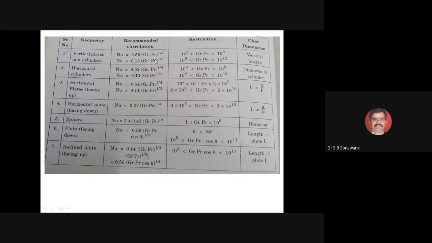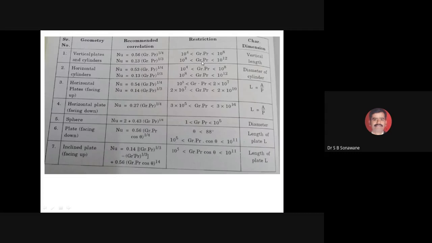Now, I have mentioned the recommended correlation here, but while conducting the experiments, the different researchers and scientists restrict the experimental conditions to a particular range. So the correlation that I have written here has a restriction: the Gr·Pr value should be greater than 10 to the power 4, but less than 10 to the power 8. Under this restriction only, you can use this correlation.